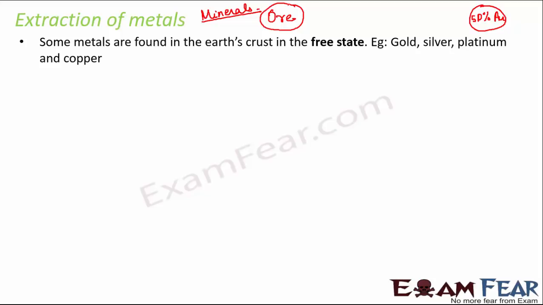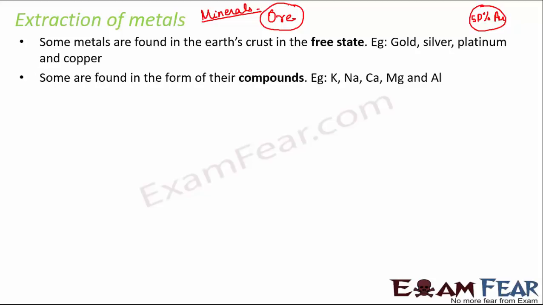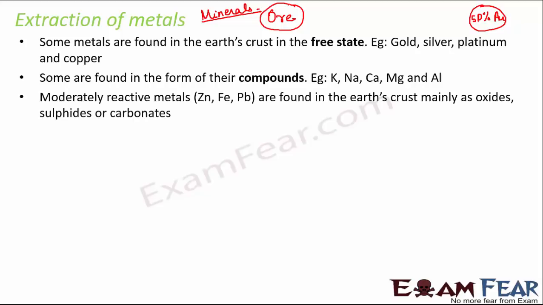Now some metals are found in the earth's crust in the free state, for example gold, silver, platinum and copper, whereas some of them are found in the form of compounds like potassium, sodium, calcium, magnesium. They are generally found in the form of compounds, that is, they combine with some other element and exist in some other form. Now moderately reactive metals, for example zinc, iron, lead, are found in the earth's crust mainly as oxides, sulfides or carbonates. So you see, you have many different types of metals and they exist in many different states. Some are in the free state, some in the form of oxides, some in the form of sulfides, some in the form of carbonates.